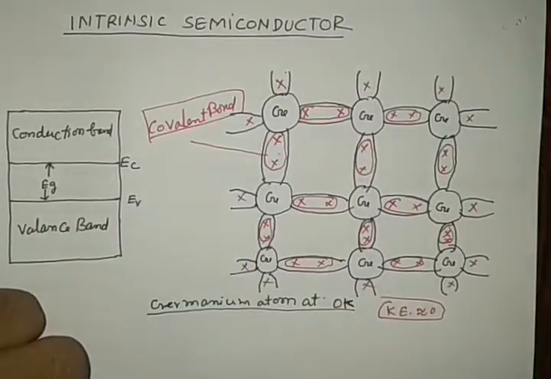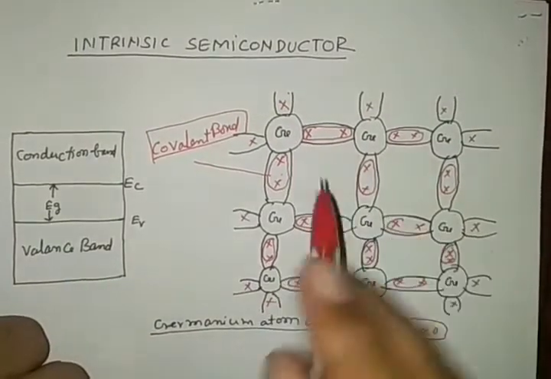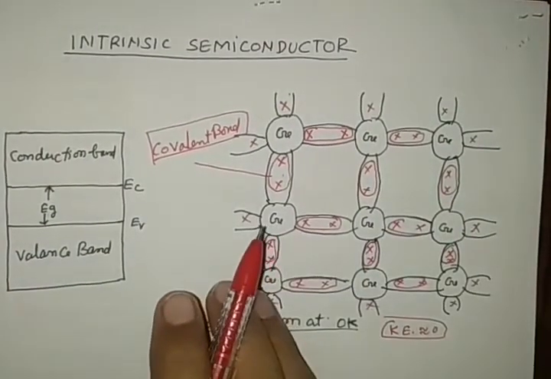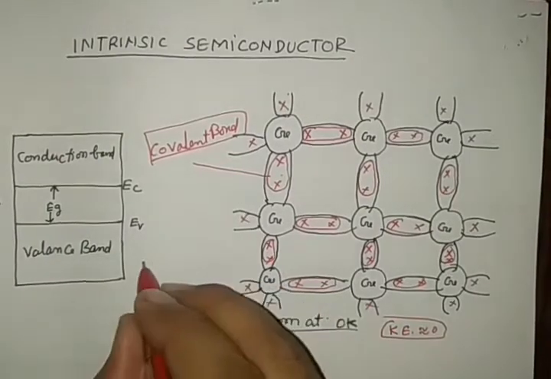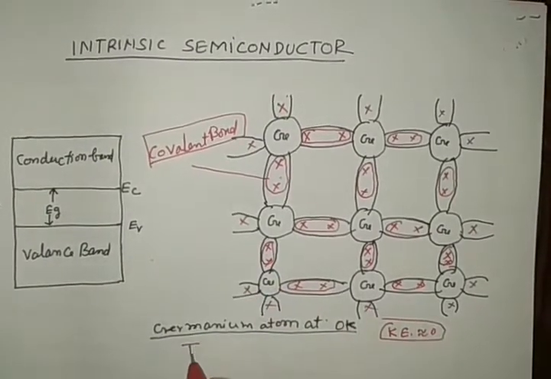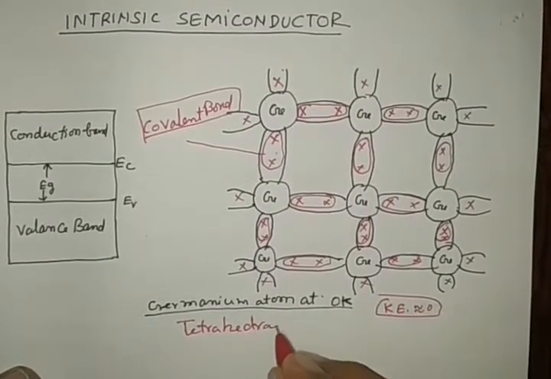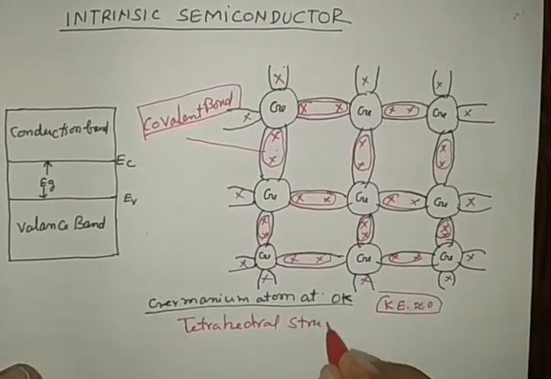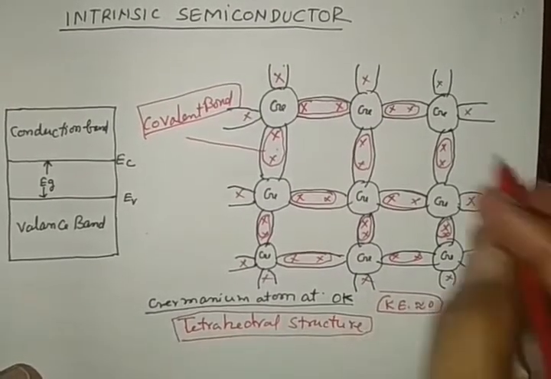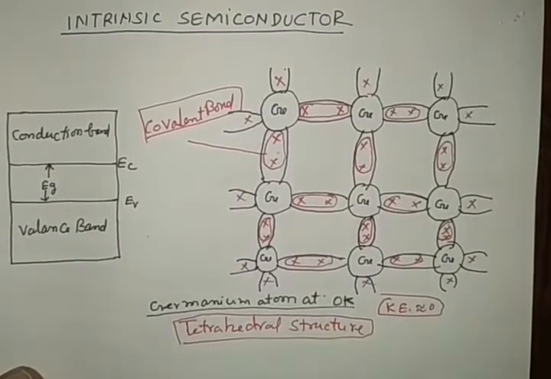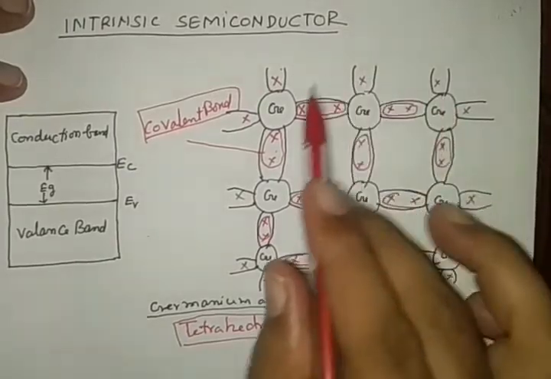This is a covalent bond, tightly packed with another. The structure given here is tetrahedral. The situation is maintained in such a way that everything is tightly packed.